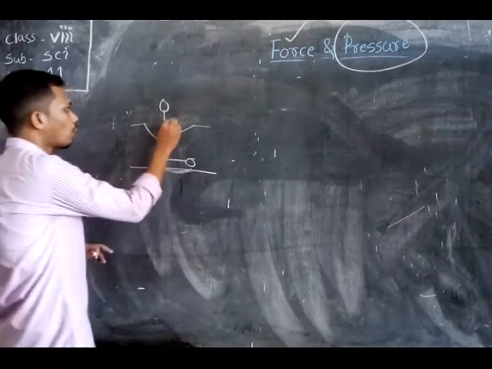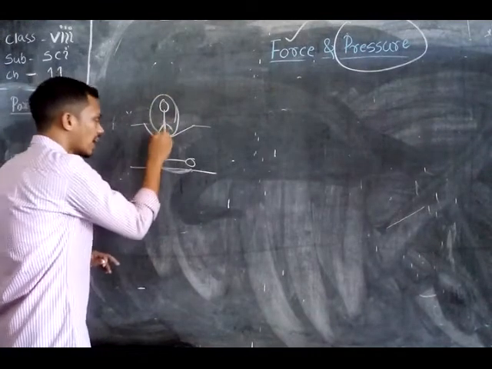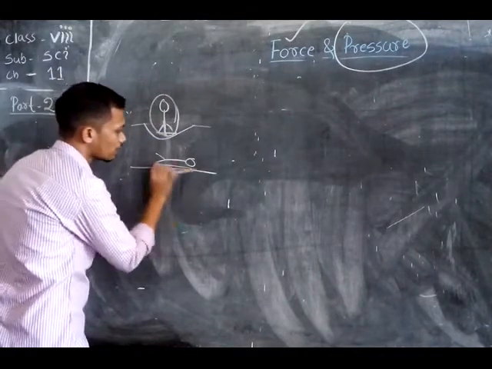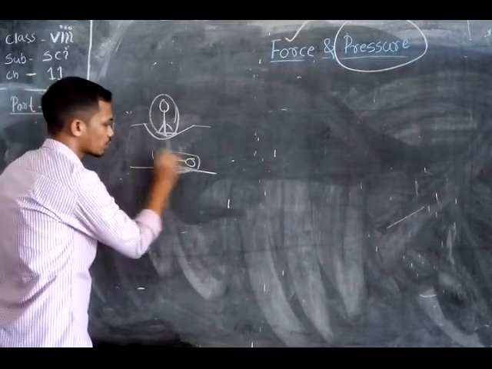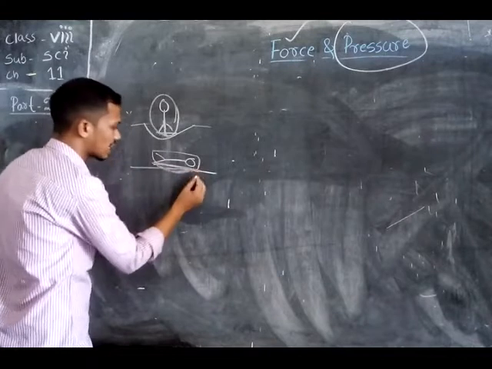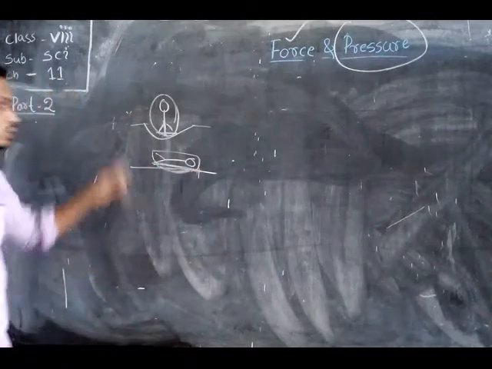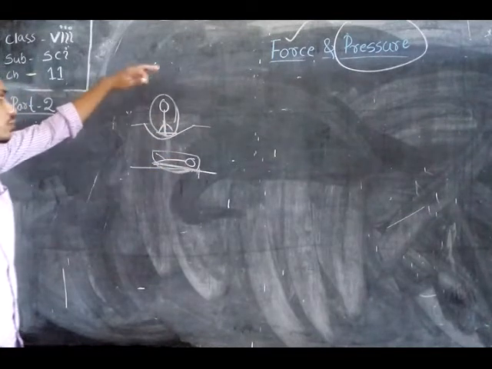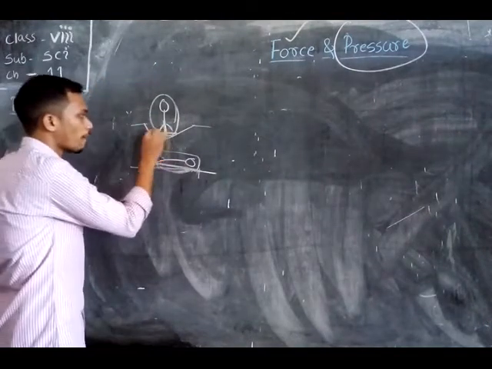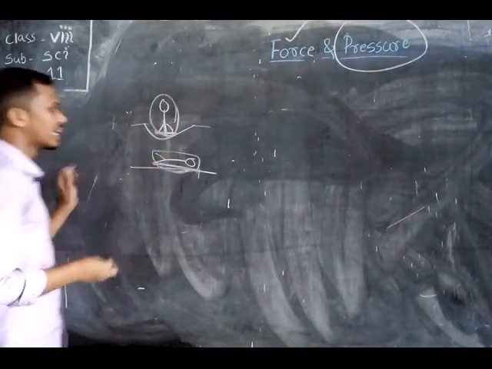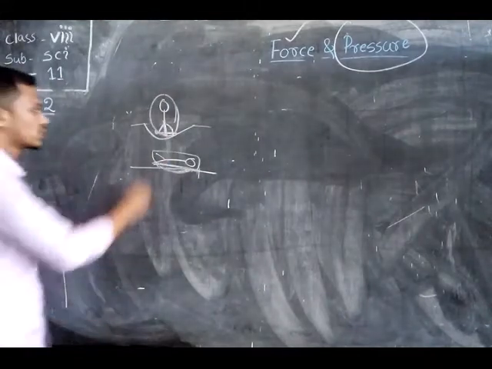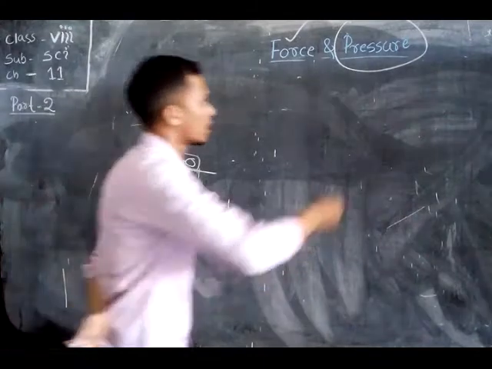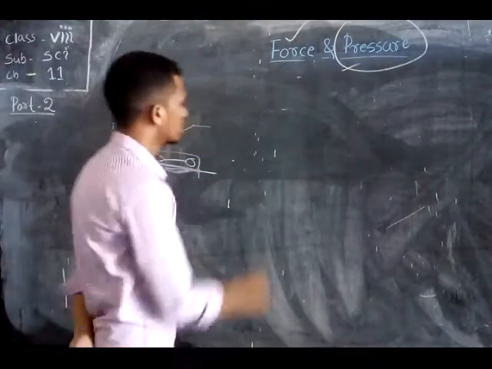When you stand, the whole mass of your body acts on a small surface area. When you sleep on the bed, the whole mass of your body is distributed over a large area. In that case the effect on the bed is minimized, whereas when standing the effect is maximum because the area is small. This effect of force exerted by you is termed pressure.